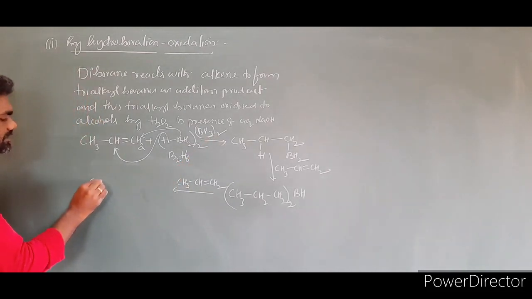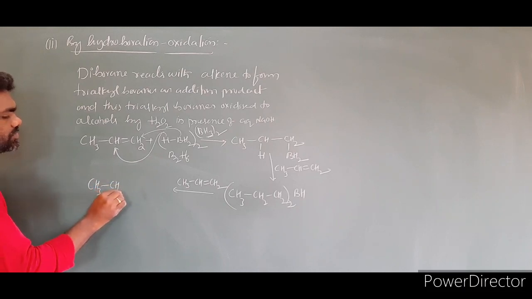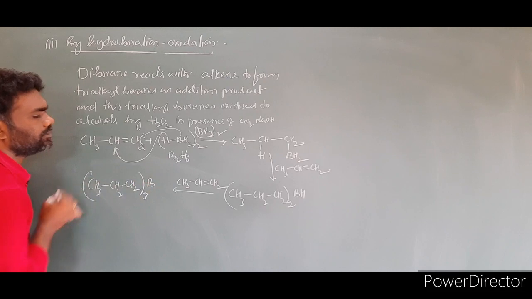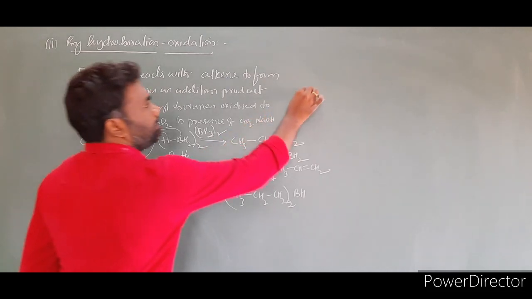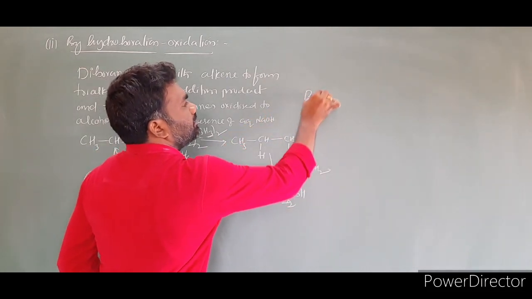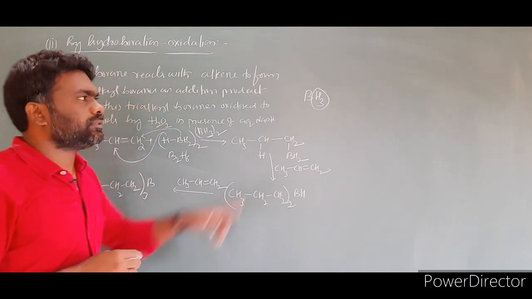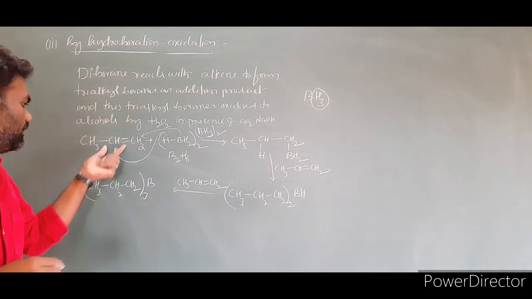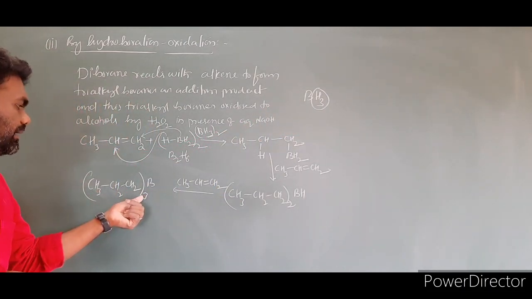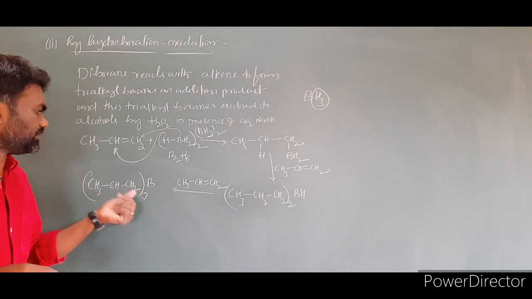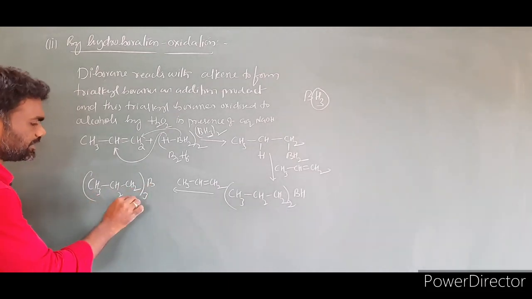Then the product is (CH3CH2CH2) taken thrice, B. The 3 hydrogens of BH3 are replaced by 3 alkene molecules in the form of alkyl groups. So we are getting (CH3CH2CH2)3B. This is the addition product.